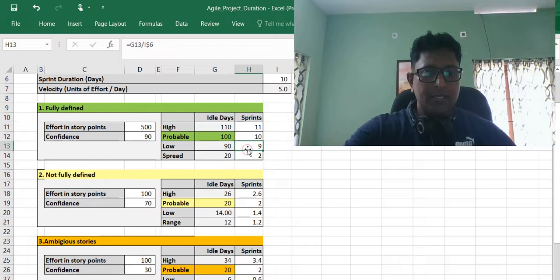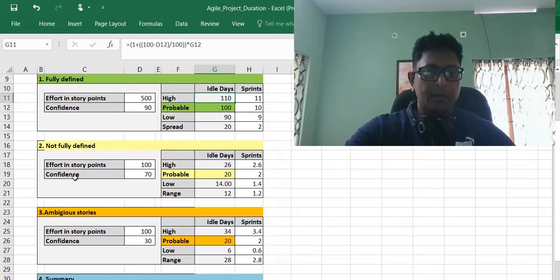So we have a formula defined that says 100 minus 90 divided by 100, that is 0.1. 1 minus 0.1, that is 0.9 into 100 here, that is 90. That is our low spectrum, and the high spectrum is 1 plus 0.1, that is 1.1 into 100. In a similar way we also calculate the range for the stories that are not fully defined.